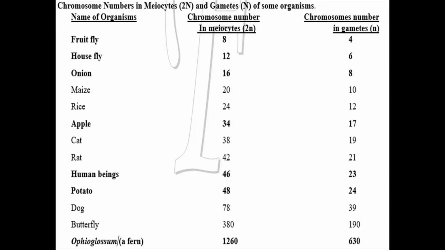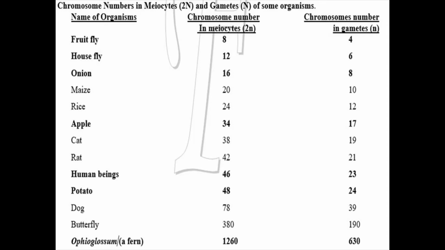If a meiocyte is asked, you have to reply with the diploid set chromosome number. If they are asking about the gamete chromosome number, then the answer is to be written as the haploid set. But please, I am repeating again, do not learn both columns. It is better if you remember one diploid set, then the haploid will be made automatically. Okay?